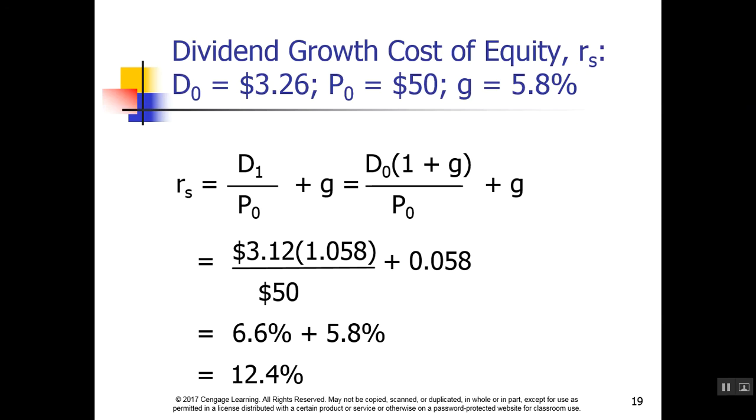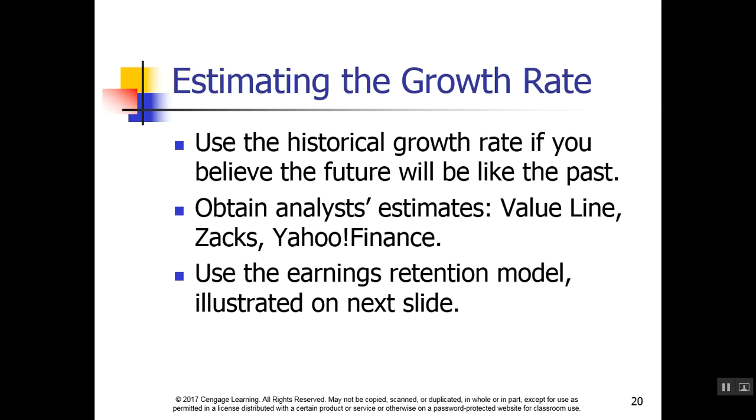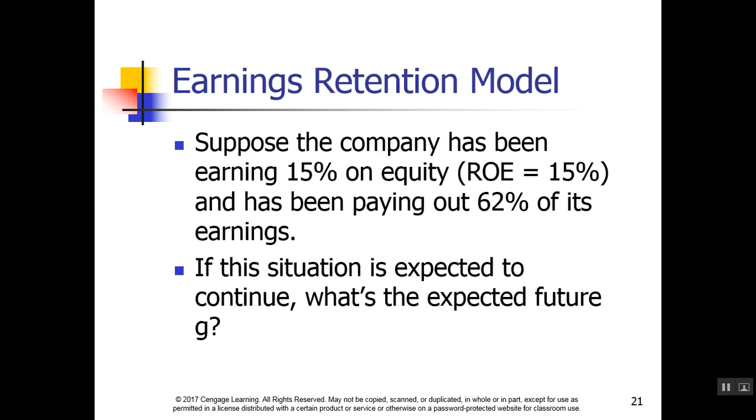Looking at the dividend growth cost of equity, again, it's using the formula that we used last chapter. The rate equals dividend at time 1 divided by the current price plus the growth rate. If we don't know the dividend at time 1, we would calculate it by taking our current dividend times the growth rate. How do we figure out the growth rate? Well, we can estimate it using the historical growth rate if we believe that it's going to be similar to the past. We can obtain analyst estimates, or we can use the earnings retention model.